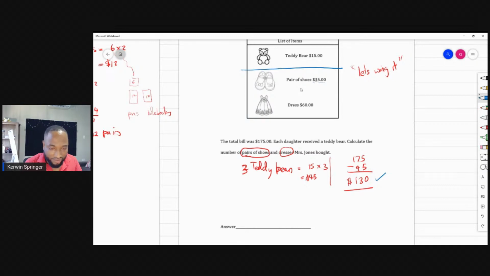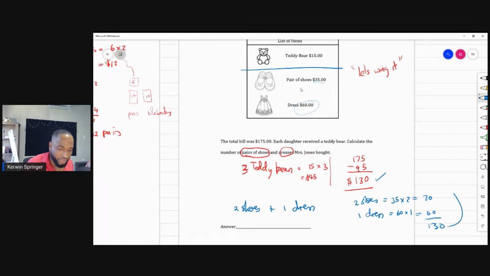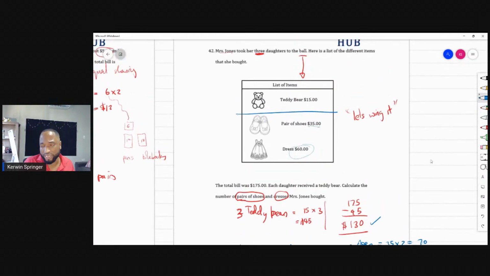35 and 35 is 70, and a dress. So two shoes plus one dress should be the answer, because two shoes would be 35 times 2 and one dress will be equal to 60 times 1. This is 70 plus 60 is 130, and that's the remaining amount that I have. So two pairs of shoes and one dress is an answer.